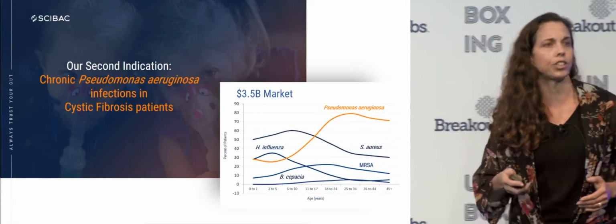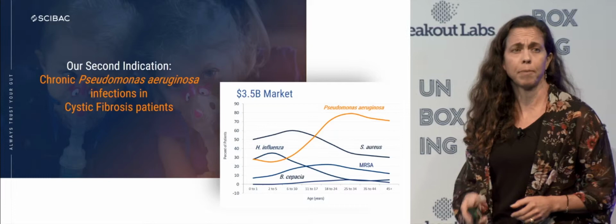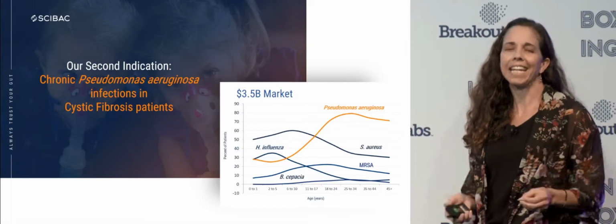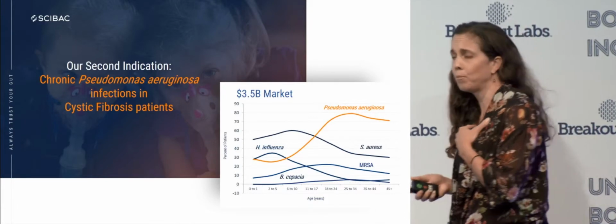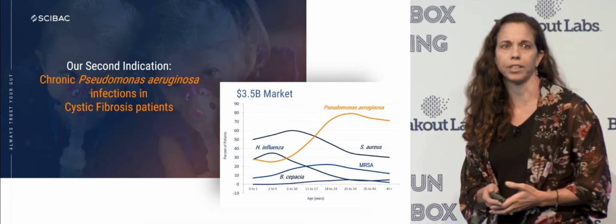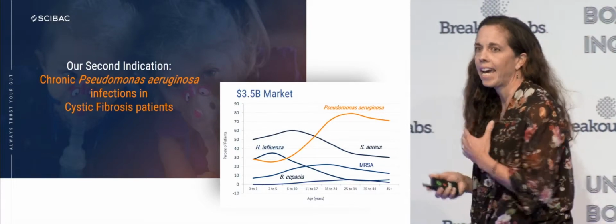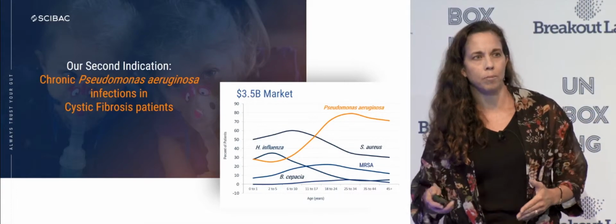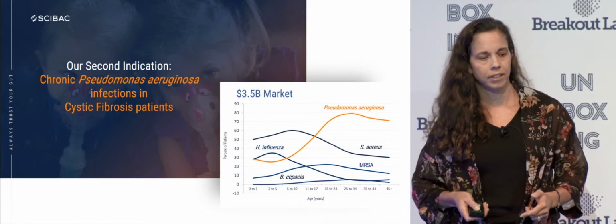Our second indication is for chronic Pseudomonas infections in cystic fibrosis patients. By the time these patients are 18, 80% of them have a chronic Pseudomonas infection that hides in biofilm, and 90% of these patients die from this infection. So SciBac has created a single hybrid strain inhalable therapeutic that not only can eat biofilm and thin the mucus, but can directly kill the Pseudomonas where it's hiding.